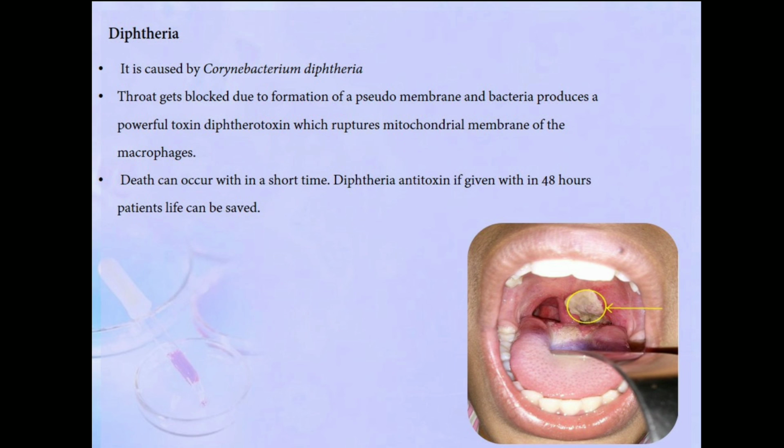Then we will move on to the next disease. It's diphtheria. Diphtheria is caused by Corynebacterium diphtheriae. In this disease, the throat gets blocked. The throat is blocked because of the formation of a pseudomembrane. A pseudomembrane is formed which blocks the throat. And the bacteria produces a powerful toxin called diphtheria toxin, which ruptures the mitochondrial membrane of the macrophages, leading to death.